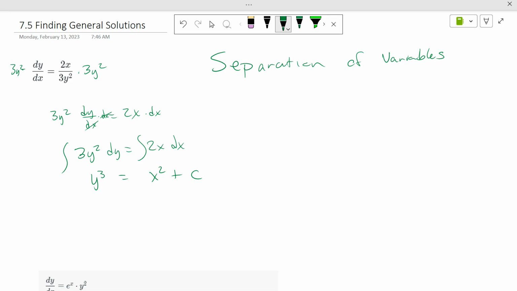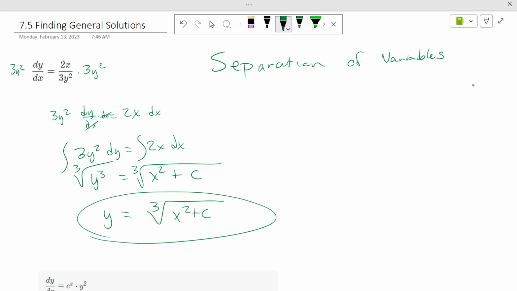Now, are we done? We would love to be, but we're not. We need to get y alone. How do we get y alone? Cube root of each side. So this is y equals the cube root of x squared plus c, with c on the inside. And you will get to some cases where we need to take c onto the outside, but not yet. Let's just stop right there. Because the cube root of c is still c, but the cube root of x squared plus c, that's where it makes it a little more tricky. So we're going to leave it like that.